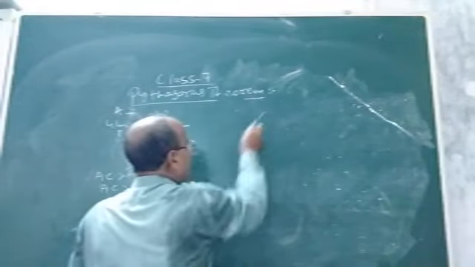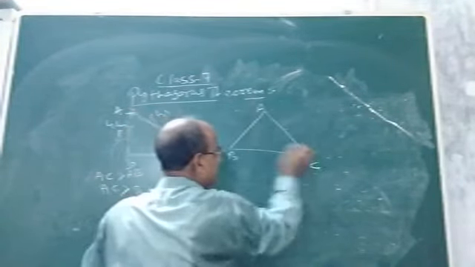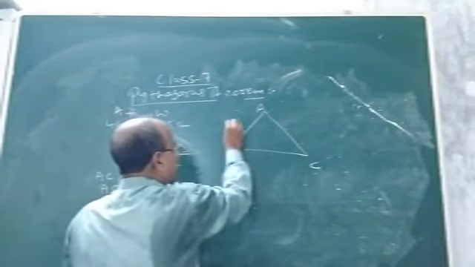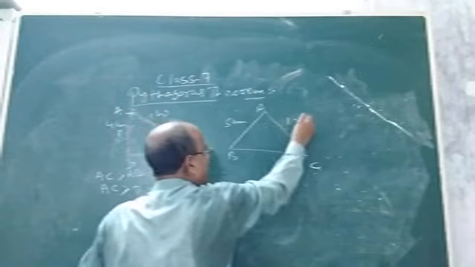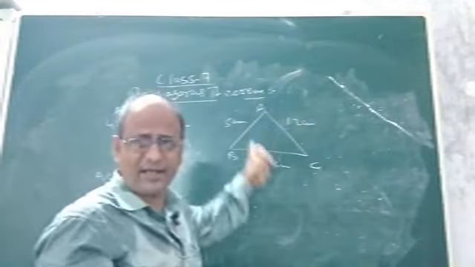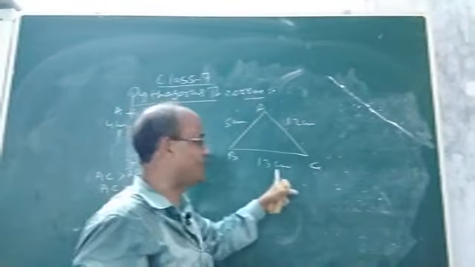Suppose you are given a triangle ABC, with sides 5 cm, 12 cm and 13 cm. The lengths of the three sides are given: this is 5, this is 12 and this is 13.